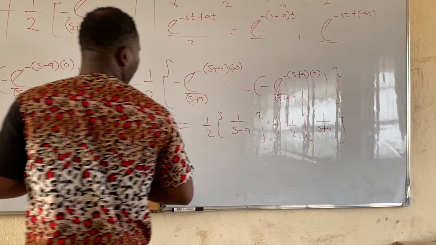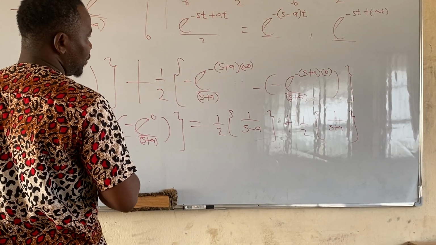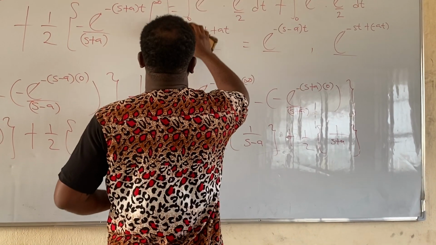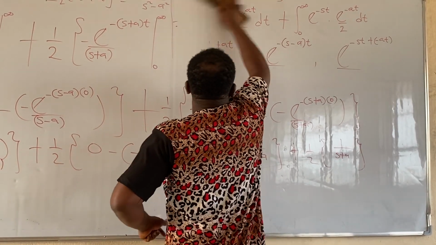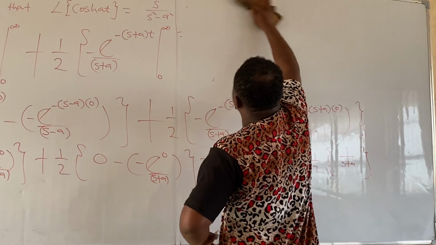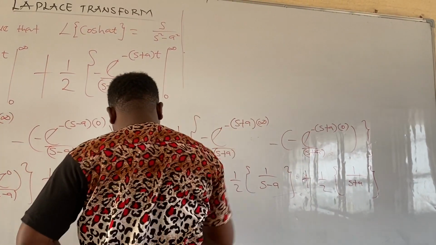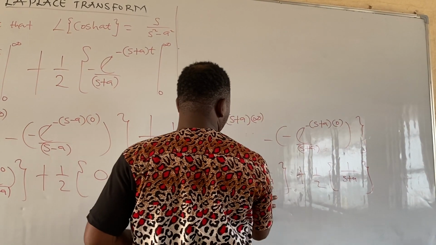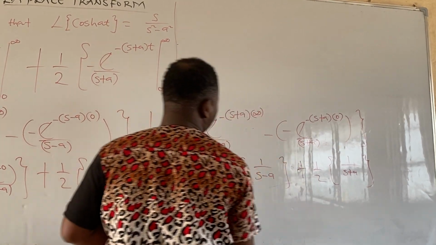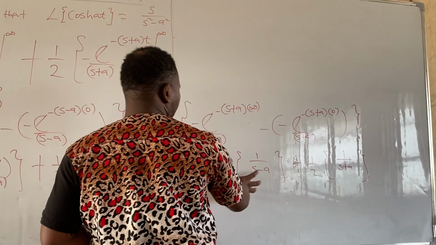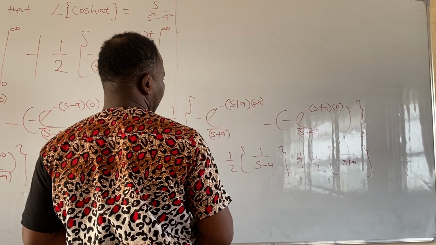Okay? So if you agree with me, can I take off this part? It means we are going to consider here. Let us multiply out.